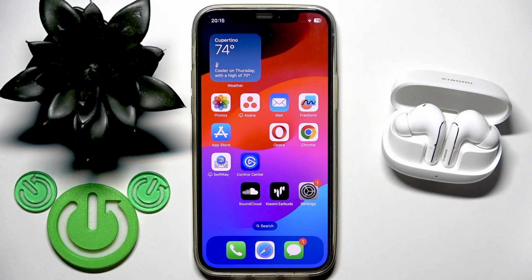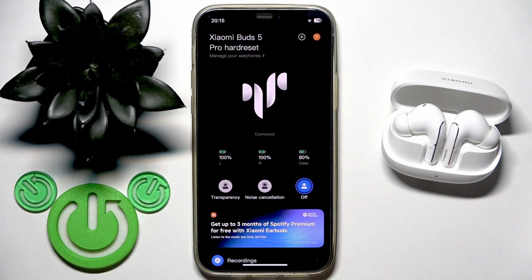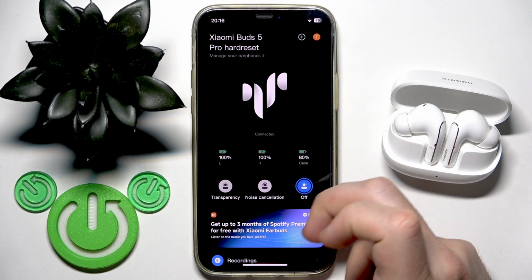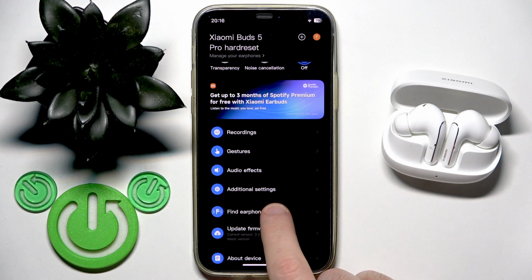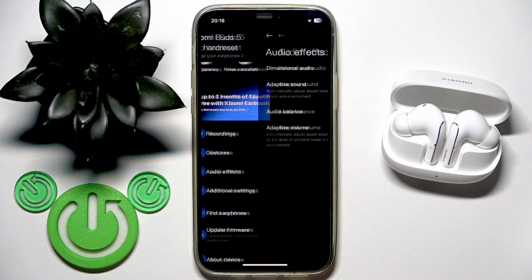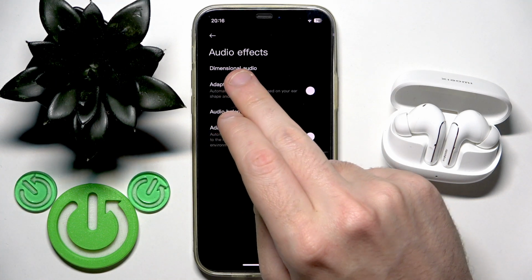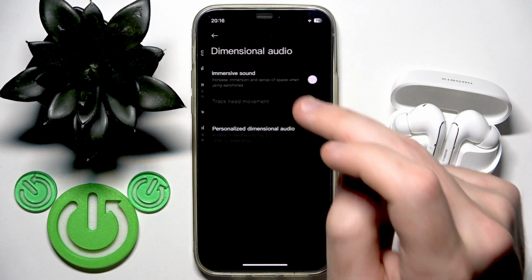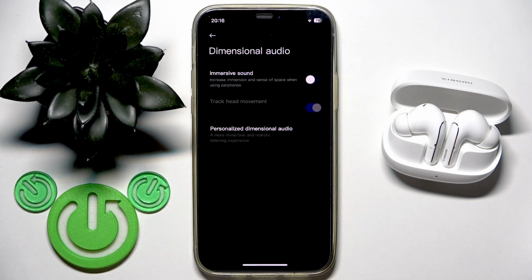You have to start by opening the XIAOMI Earbuds application, and if you add your earbuds to the application you will see the same menu. Now scroll down and you need to find audio effects. Then click on it and go to dimensional audio at the top. Firstly, we need to enable spatial audio.